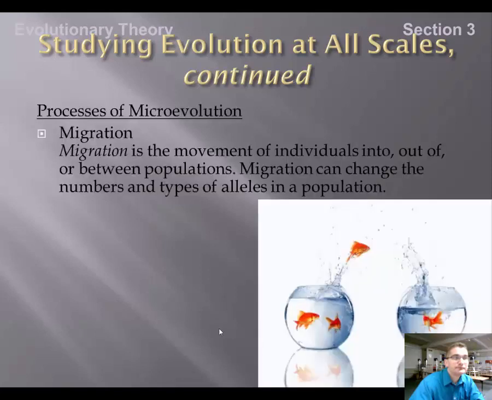So the first process of microevolution is migration. Migration is the movement of individuals into, out of, or between populations. Migration can change the number and the types of alleles within a population.